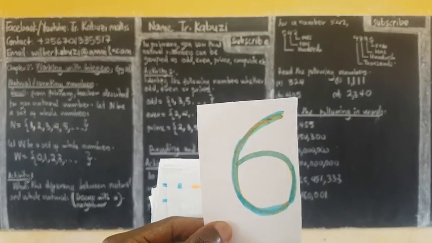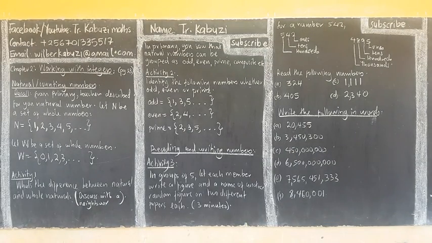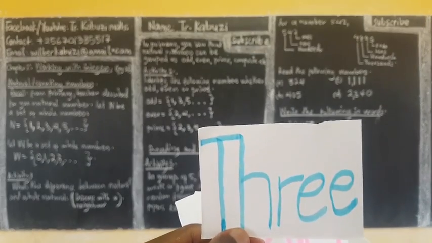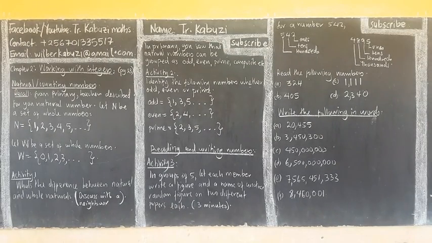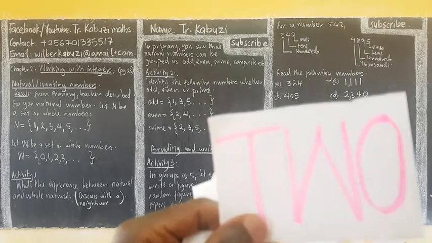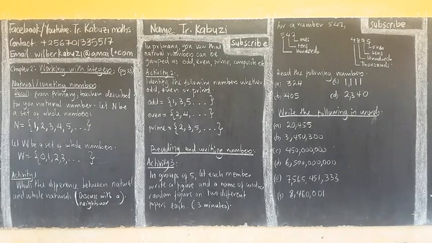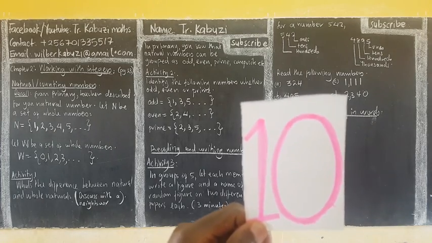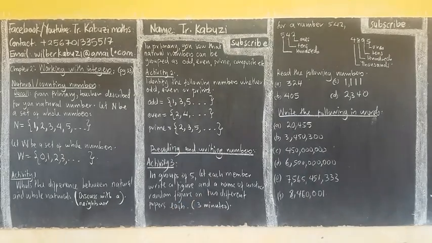Then this one, 6, okay? Then this one, 3, okay, fine. Then this one, 2, okay. So I think people can read those numbers. Let me bring this one and see. How about this one? 10, okay, fine. Okay, people are good at reading those ones.